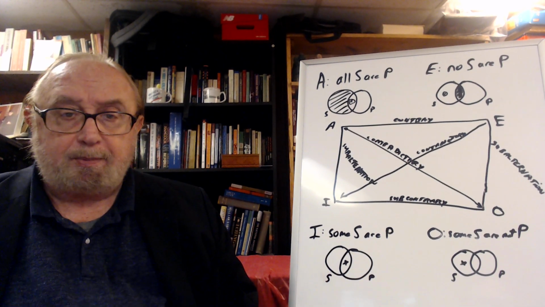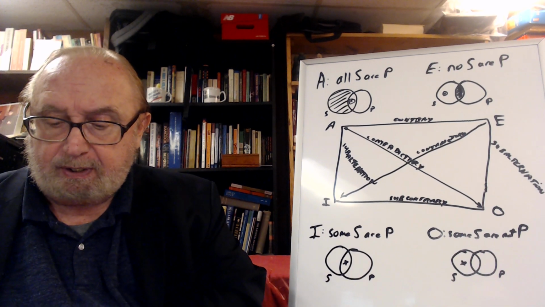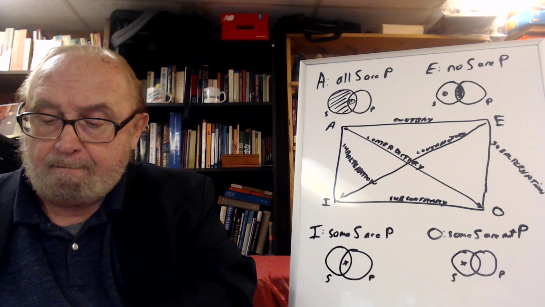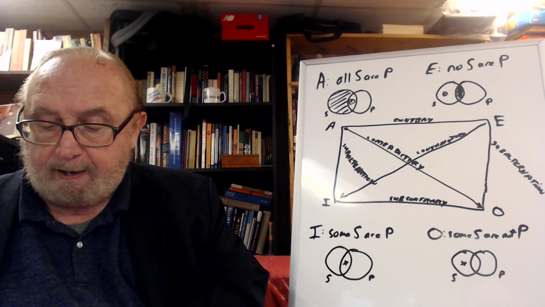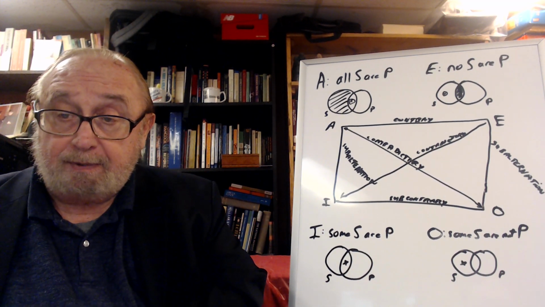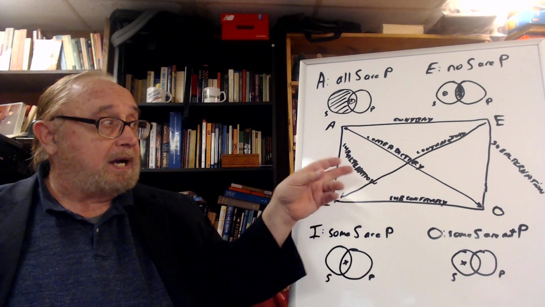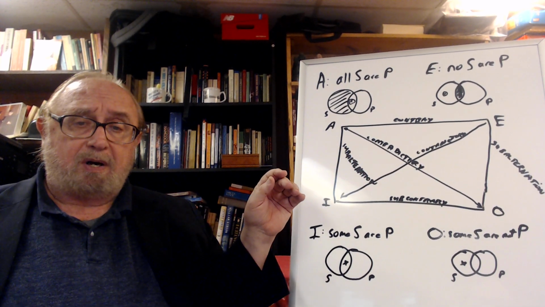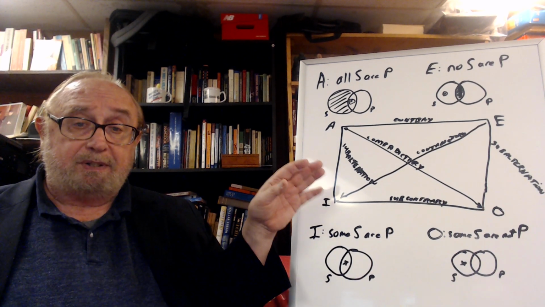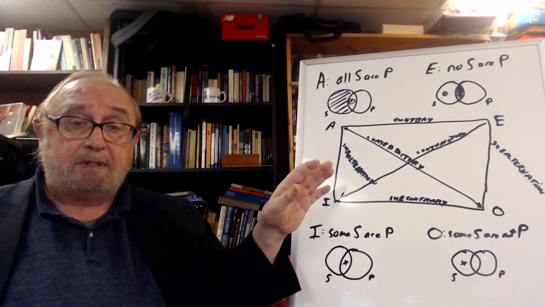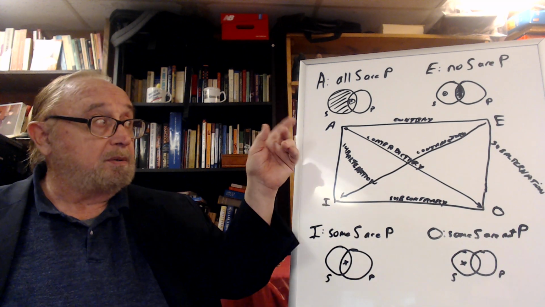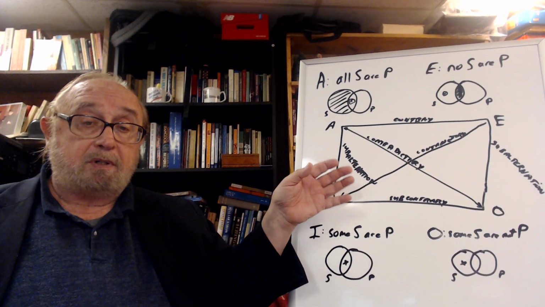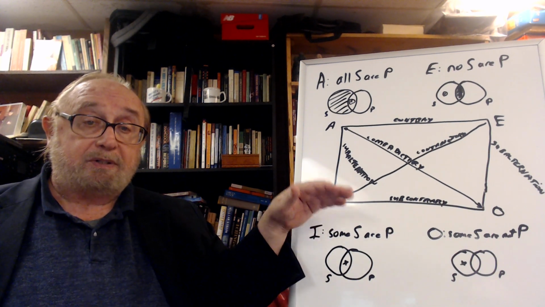Is there anything else? Let me look at my notes for a second, to see if there's anything else I want to cover in this. Yes. So once again, the A and the O, the I and the E, in modern logic the relationship is unconditionally valid. It's absolutely valid: if one is true, the other is false. But in the traditional point of view, they're conditionally valid, and they're truly valid if they're actually talking about real things.